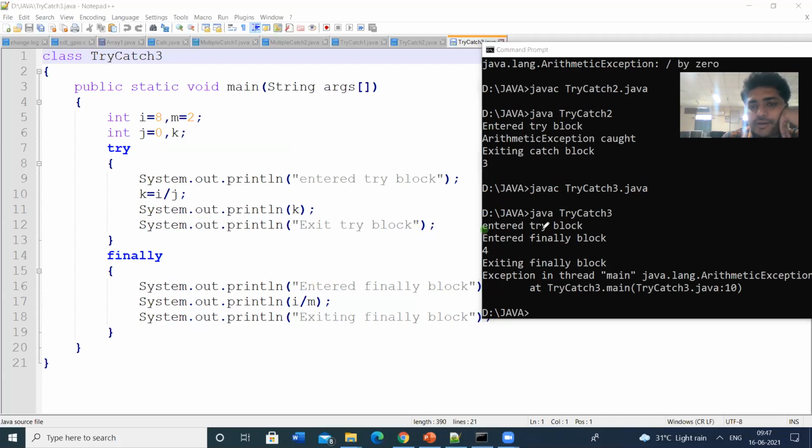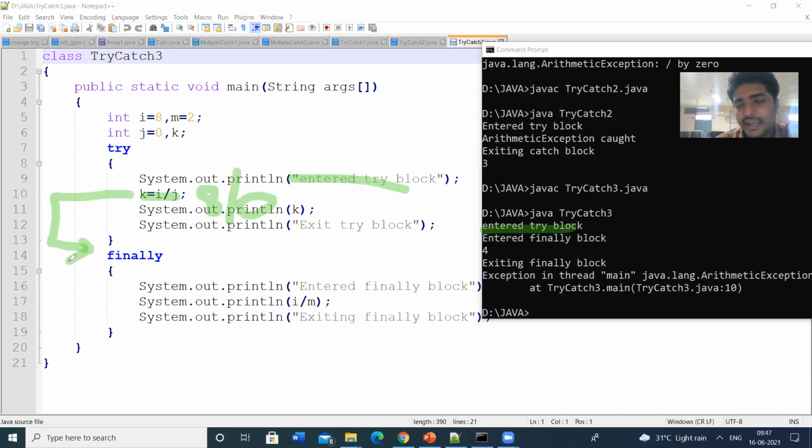So enter try block. So this will be executed. After this, k is equal to i by j. That means i value is 8, j value is 0. That means some exception. So exception arises. That means it will exit from the try block.